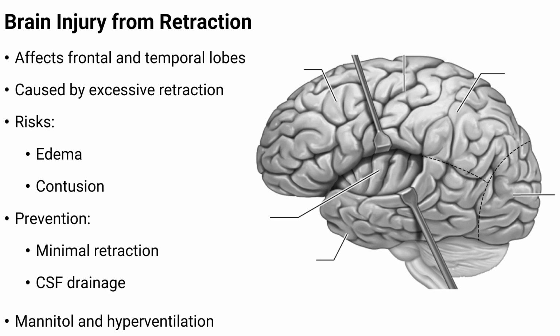Additional supportive measures may also help protect the brain during surgery. Mannitol is often used to reduce intracranial pressure by drawing fluid out of brain tissue, and controlled hyperventilation can temporarily lower brain volume by reducing carbon dioxide levels. These strategies are used carefully, not excessively, to maintain a safe operative environment.